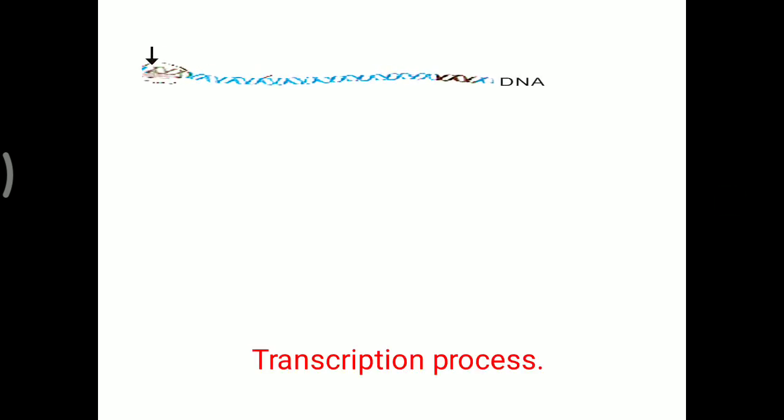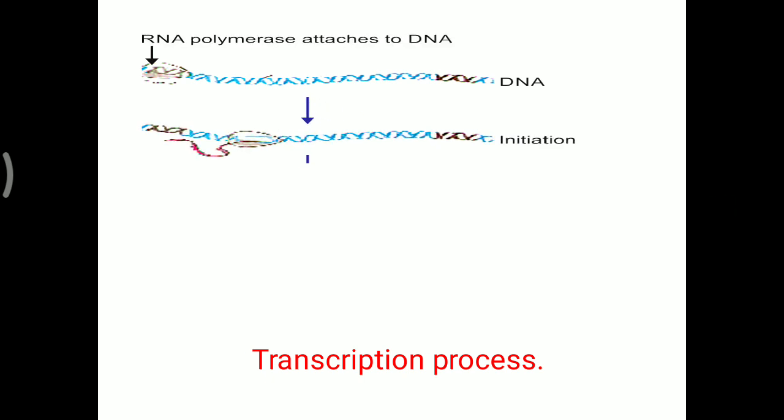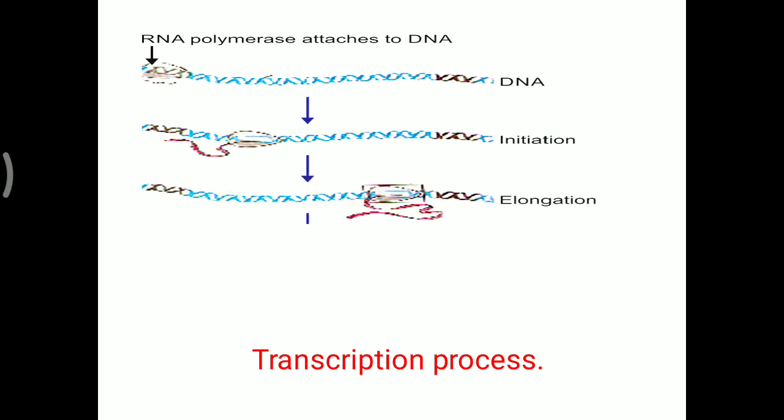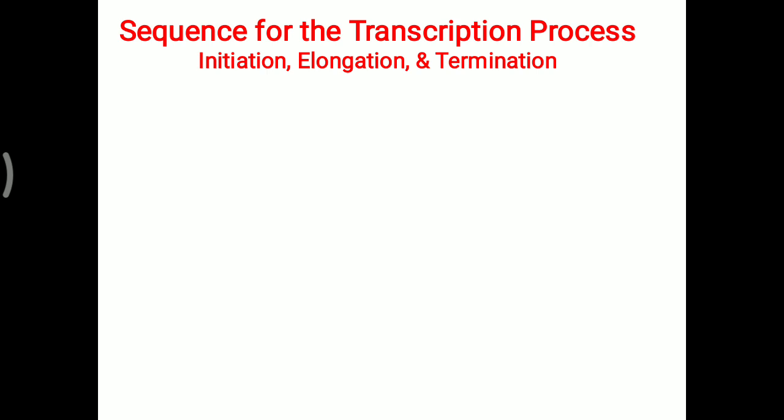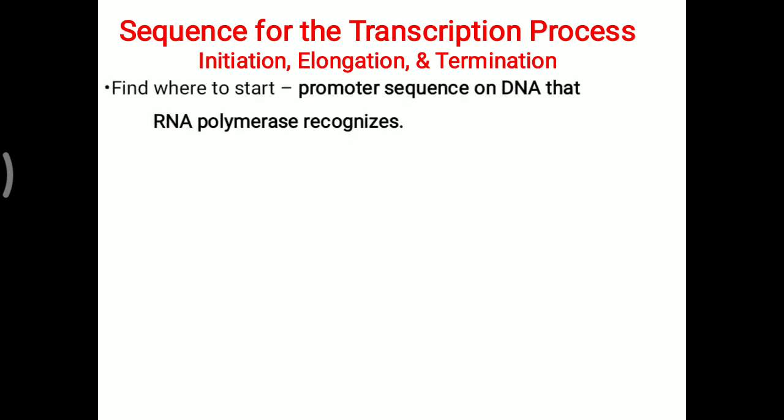First, what happens? Over the DNA, a particular enzyme, RNA polymerase, attaches, then initiation takes place. After initiation, elongation of the transcription occurs, and lastly termination of the transcription. Once the transcription is over, the RNA polymerase and the synthesized mRNA are separated. So the exact sequence for transcription: initiation, elongation and termination. First find where to start. So the promoter sequence on the DNA is what RNA polymerase will recognize. So identification of where to start this transcription.